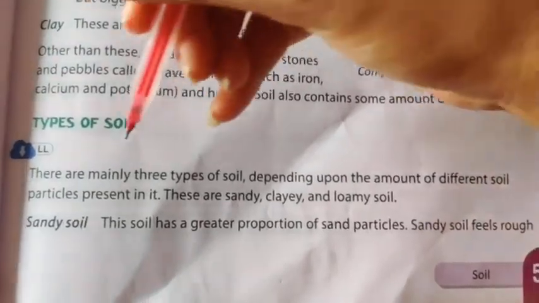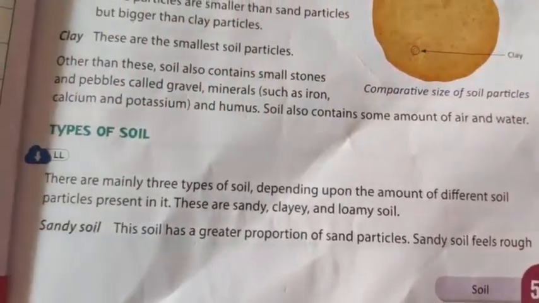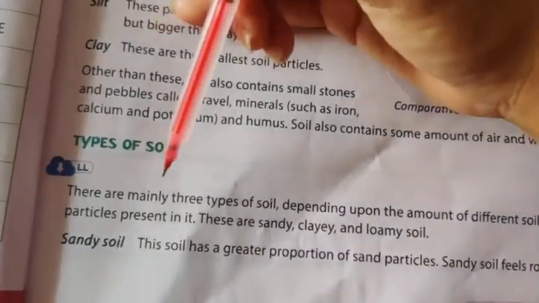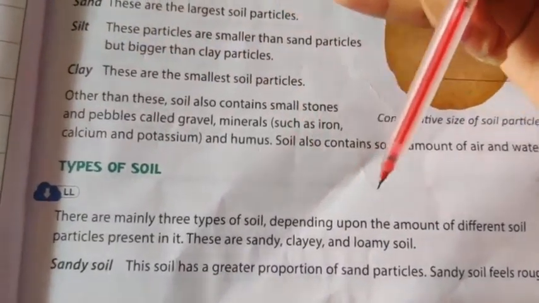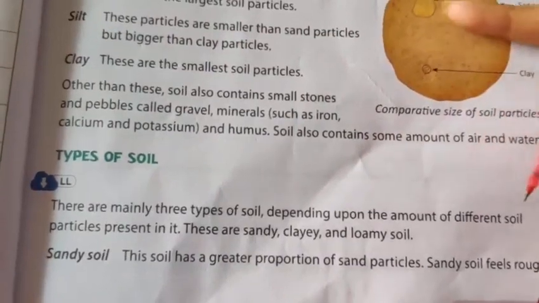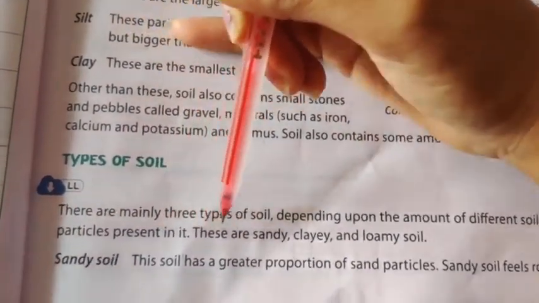Then we also learnt about the types of soil. So students, there are mainly three types of soil. Remember, the type of soil depends upon the amount of different soil particles present in it.